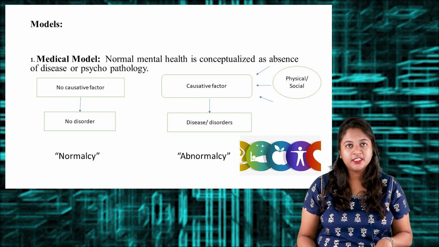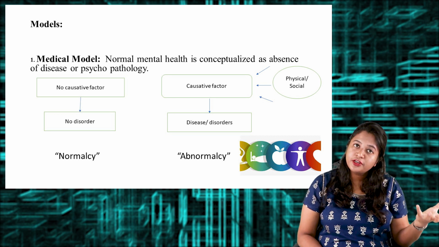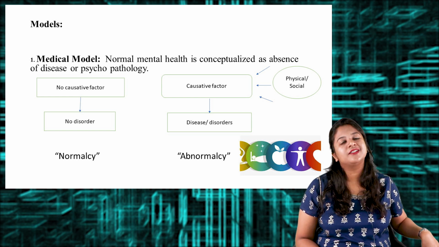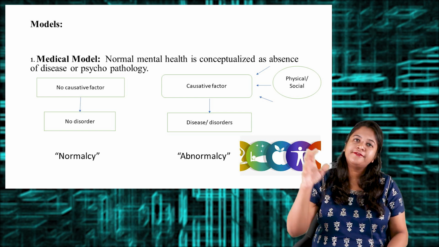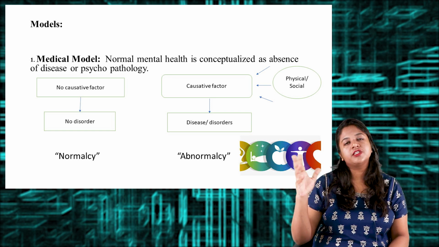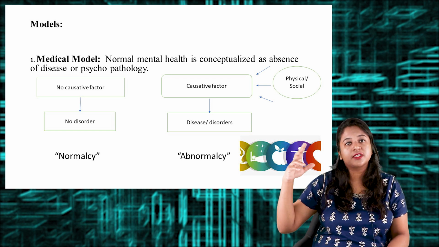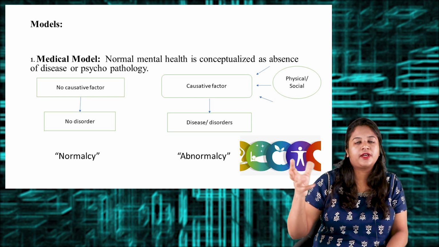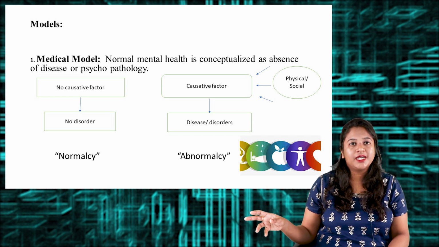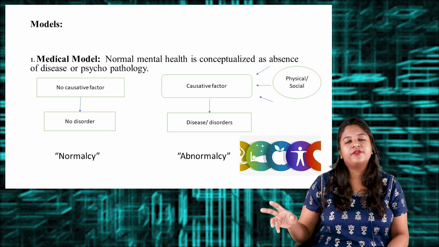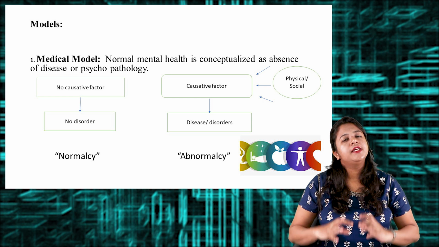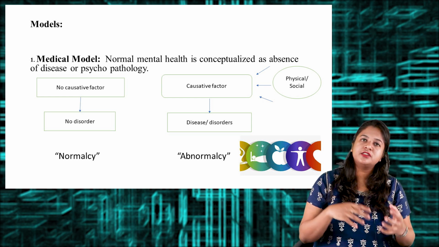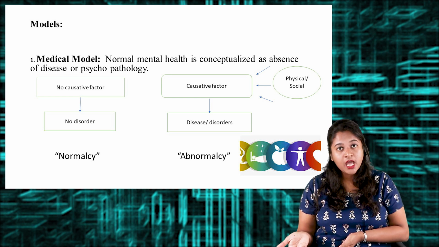You can see here in the schematic diagram, if there is no causative factor, then the person will not have any kind of disorder, which is termed the normal. If there is a causative factor, which can be a physical cause, psychological cause, social cause, or any reason, there is a disturbance in the person resulting in the disease or disorder, which is termed the abnormal. Very simple: the medical model explains that if a person has any kind of disease or psychopathology, he is termed abnormal.